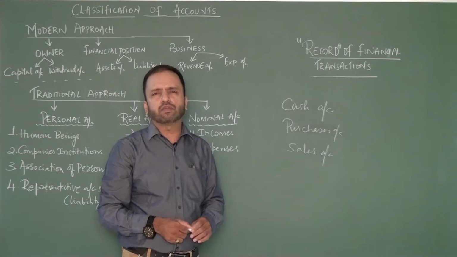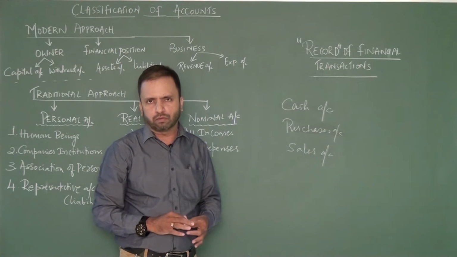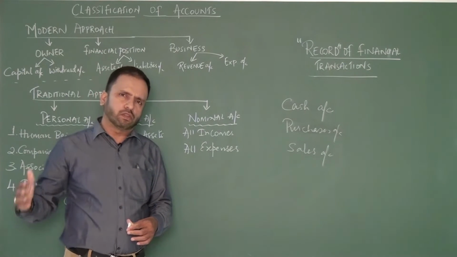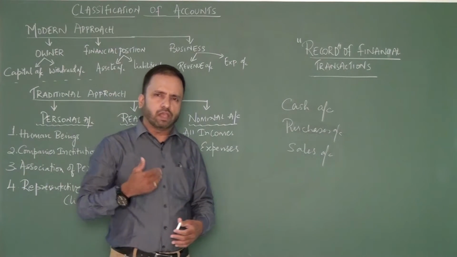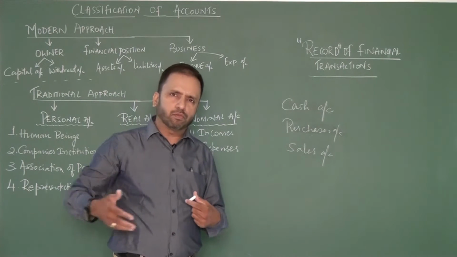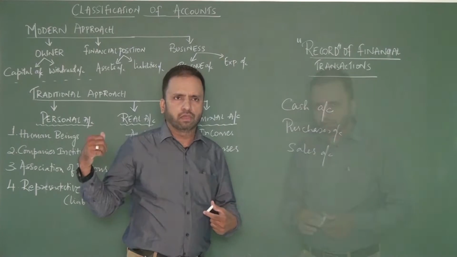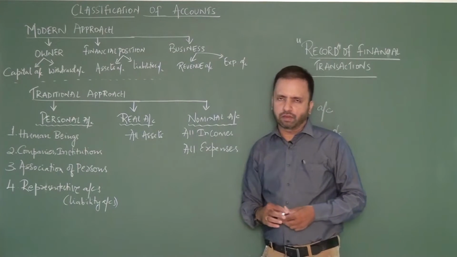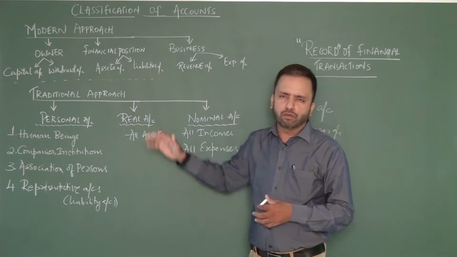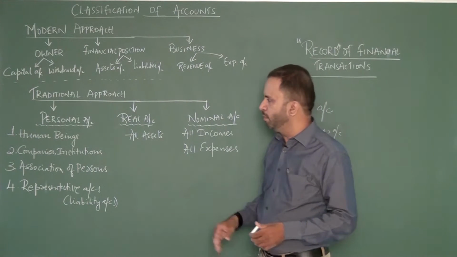The first step in accounting is to learn the classification of accounts. There are two approaches to it. One is called the traditional approach, one is called the modern approach. I think I'll first take you through the traditional approach, we'll understand it, and then proceed to the modern approach. Let's look at the classification of accounts. First, I'll take you through the traditional approach. This is what we've been doing for quite some time now.